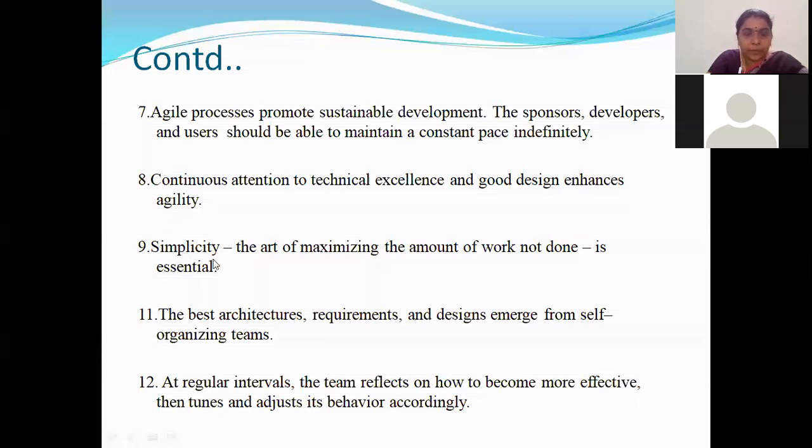Next, the ninth principle is simplicity. Always maintain simplicity. See, when you are doing some work, when will we go for agility? It is when new changes are always coming. So when new changes are always coming, maybe the problem that you have solved today might not be useful for you tomorrow.